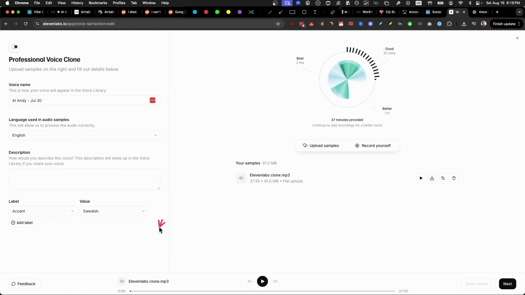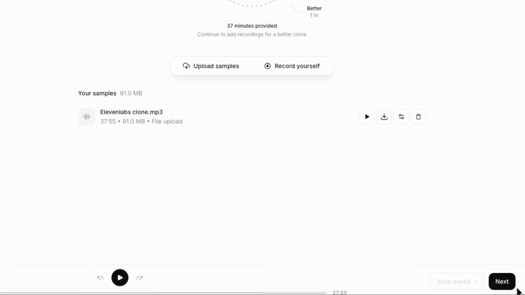One tip here is to use the vocal tonality that you actually want the output to have. I wish I didn't do so hyped voice. I wish I did it a little bit more deep. The last thing I did was to change the accent value to Swedish because they don't have Norway in here. Then I clicked on next.